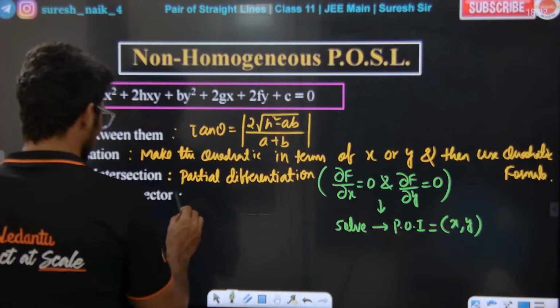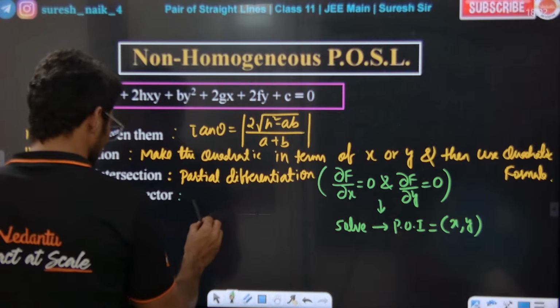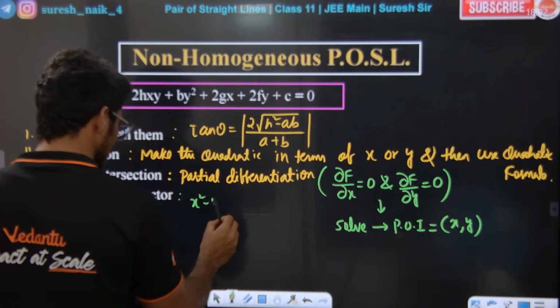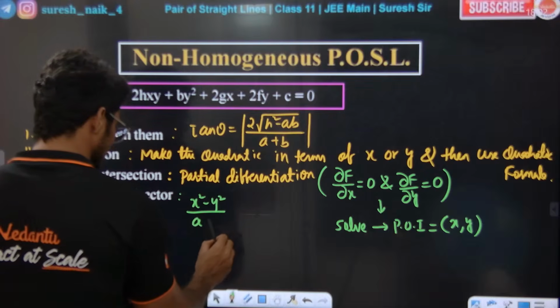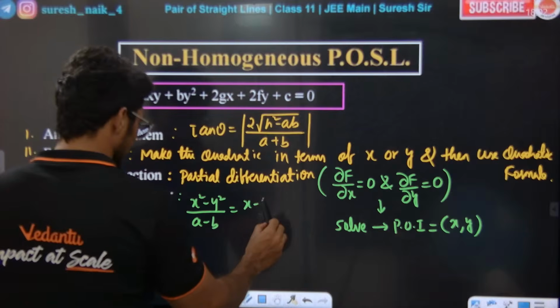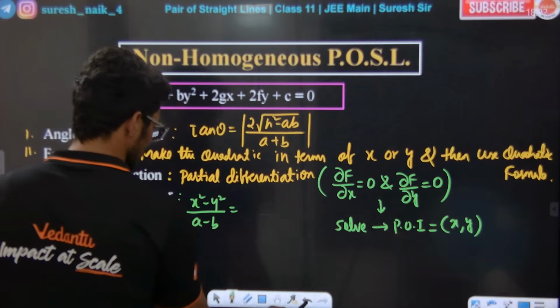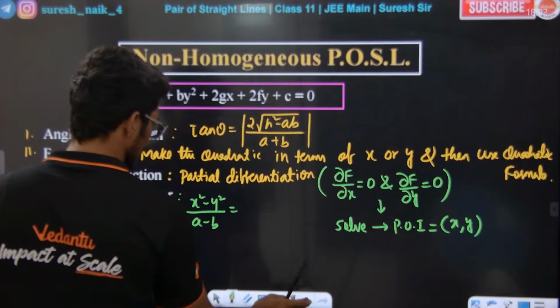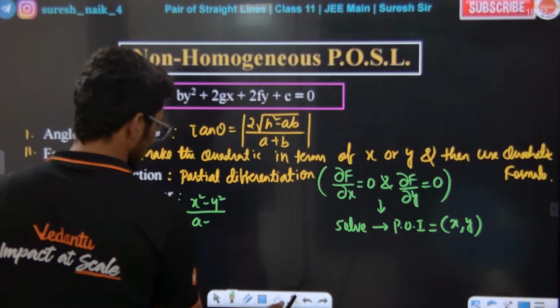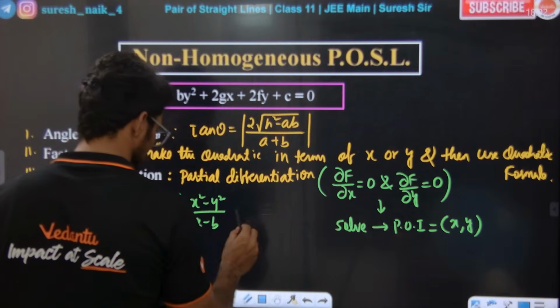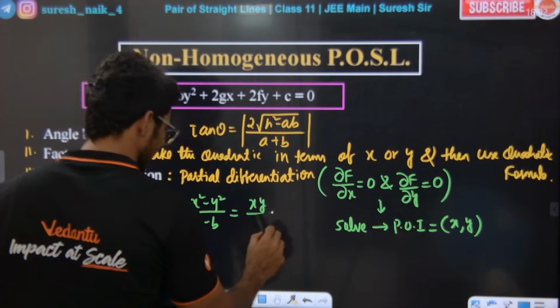Sir, what about the pair of angle bisectors? Same as before. You need to replace in the same formula as the previous one, but I will tell you one logic. So x into y, xy divided by h.